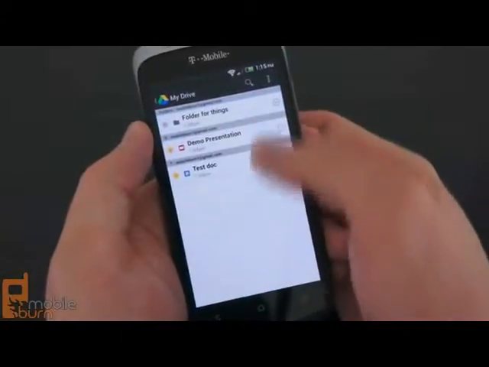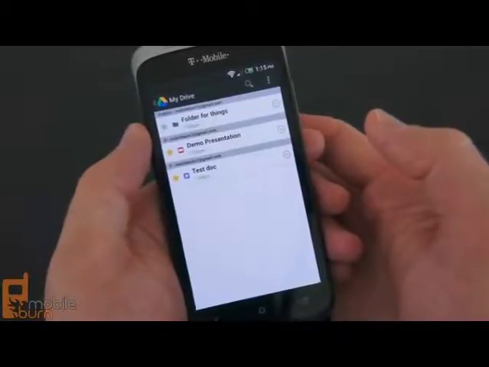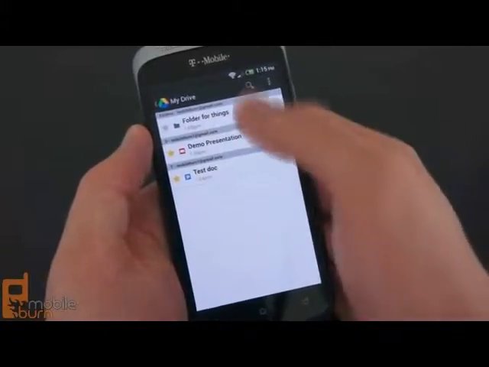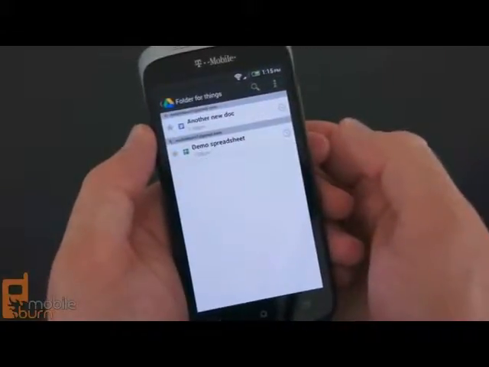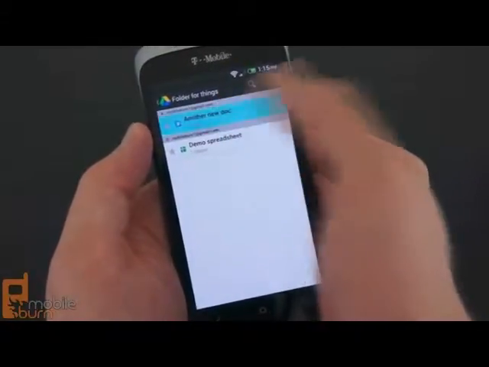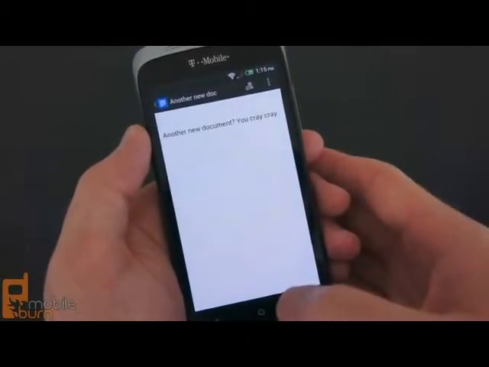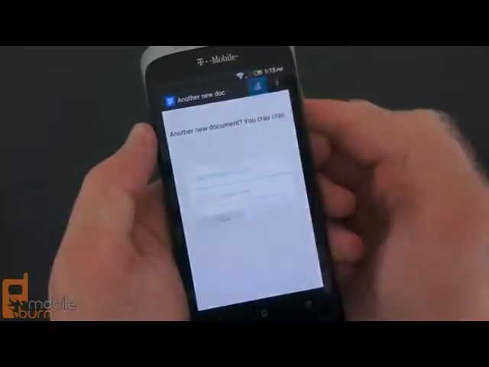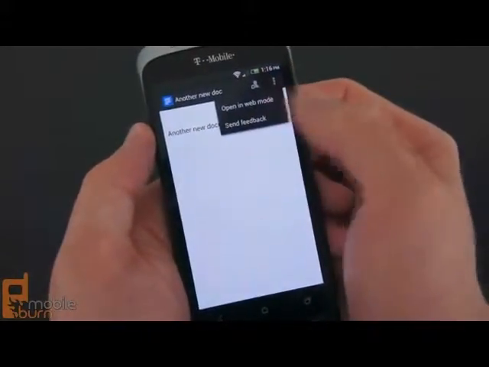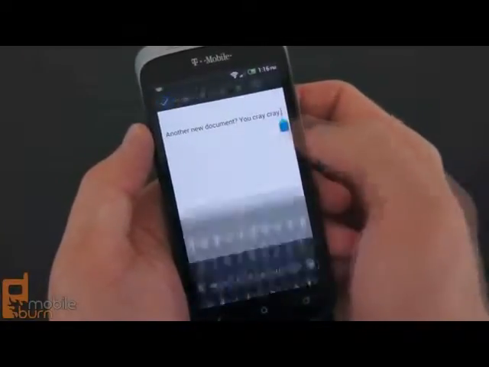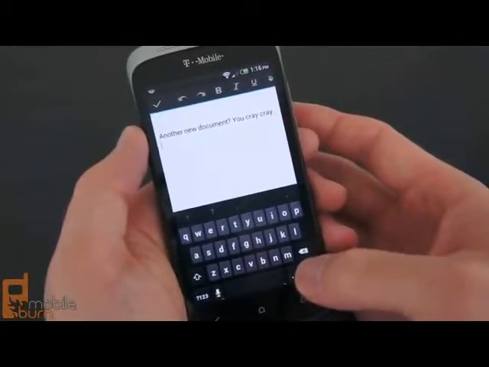So if we take a look at our My Drive here, we've got a couple of different documents in here. It's very similar to the Google Docs app that was available for Android prior to this, but it's got a slightly different icon, new branding, and things like that. You can create folders and access various documents within your folders. And then once you open a document, you can then view it. You can add collaborators if you'd like. And you can open it in web mode or send feedback. Now, opening it will also give you the option to edit it right there on your device.